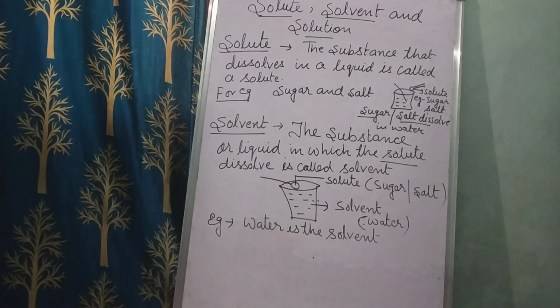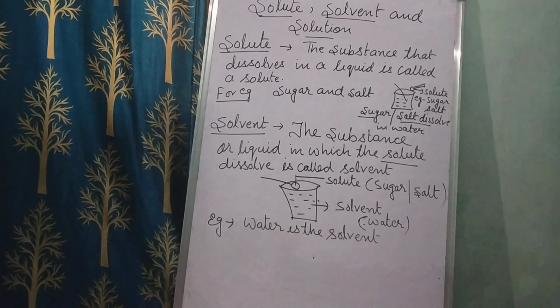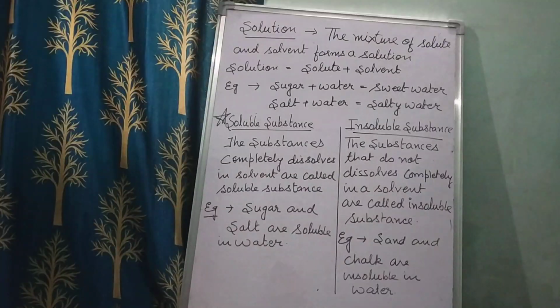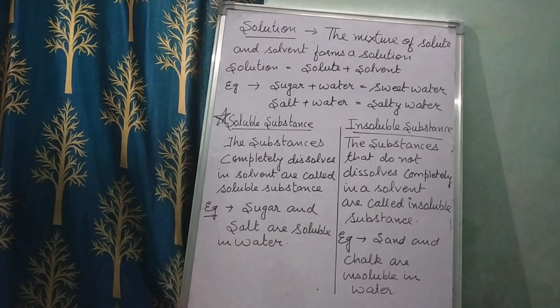When it dissolves in water, that water is called the solvent, right? The substance or liquid in which the solute dissolves is called a solvent. The examples of solvent are water, milk, etc., and the examples of solute are salt, sugar, etc. Now children, the third one is solution.